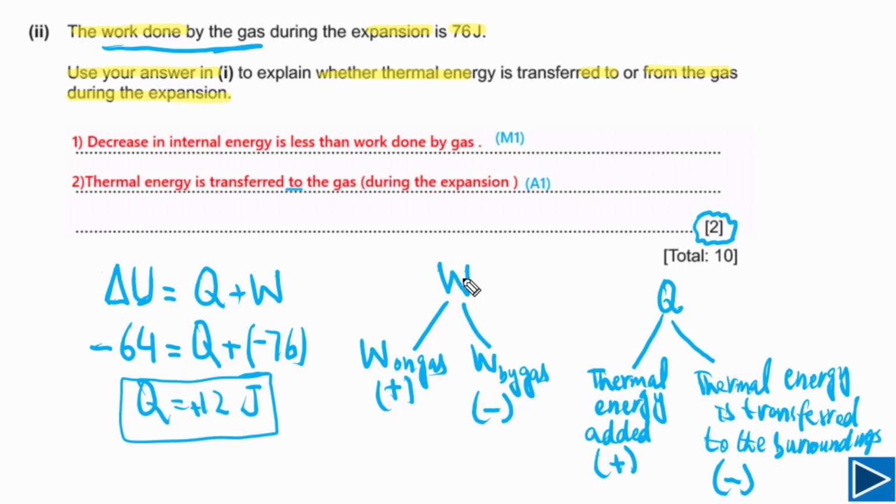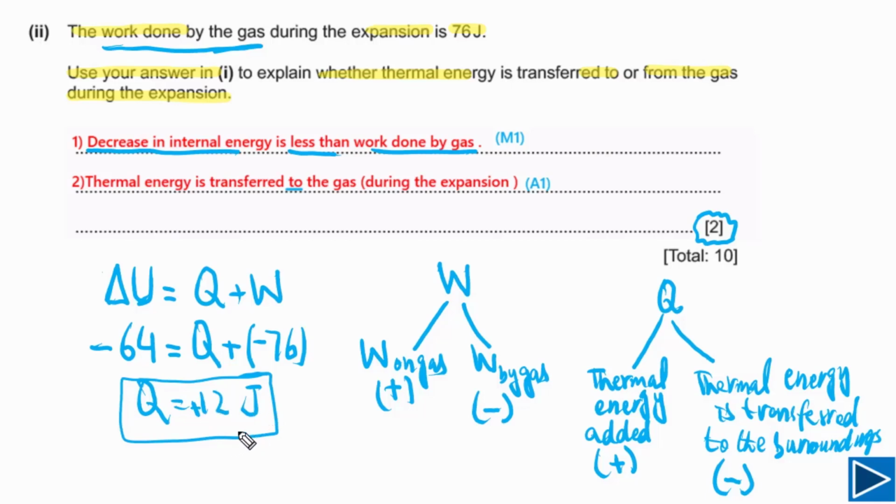Let's try to understand how we can write a proper answer for this question. In order to get 2 marks, the total marks for this question are 2, you need to write down, first of all, decrease in internal energy is less than work done by the gas. As you can see here, the decrease in internal energy is equal to minus 64, but the work done by gas is minus 76. It simply means that thermal energy has been transferred to the system, means it has been transferred to the gas. So that's the reason we got the answer plus 12.